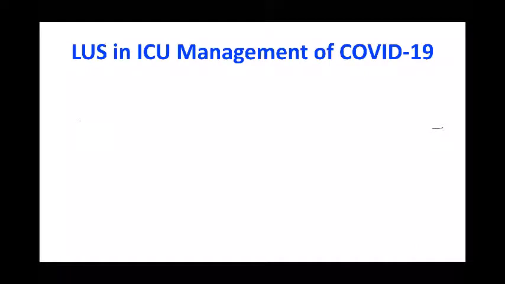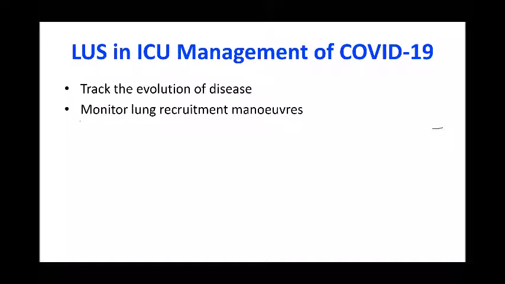If you talk about the use of sonography in ICU, it can help in the evolution of the disease. We can track the evolution of the disease. We can monitor lung recruitment. Here, I want to make one thing clear, that lung recruitment maneuvers are under clouds. We cannot clearly say that a lung recruitment maneuver will help the patient. But you can see that this patient may improve. Say after giving lung recruitment, if the number of B lines, say they were 7 in a field, goes down to 3, that means the patient is responding to the lung recruitment. Same is with prone position. We can see the response to prone position.